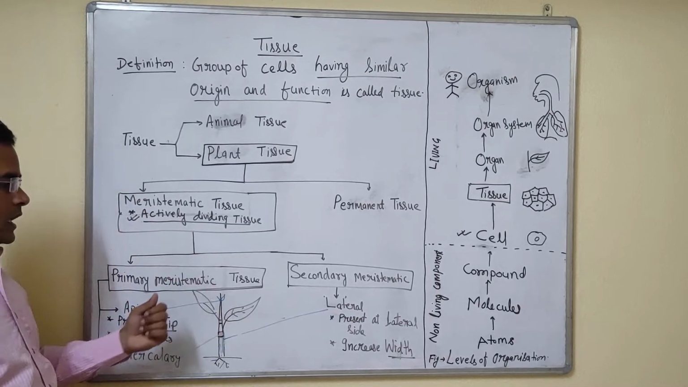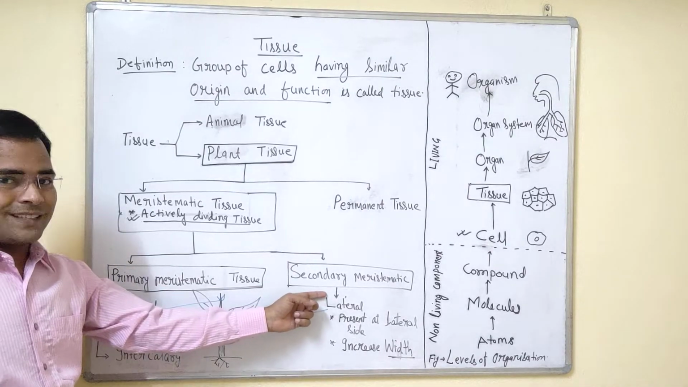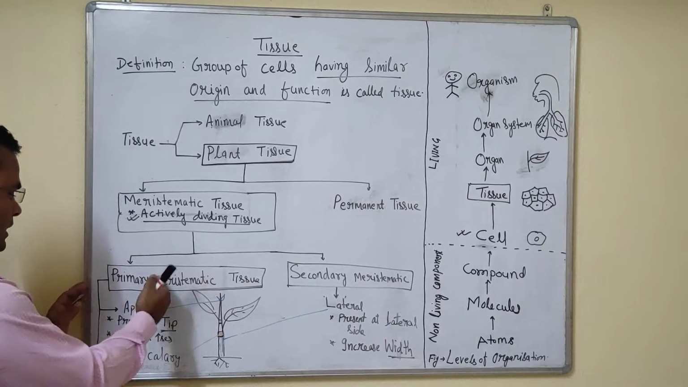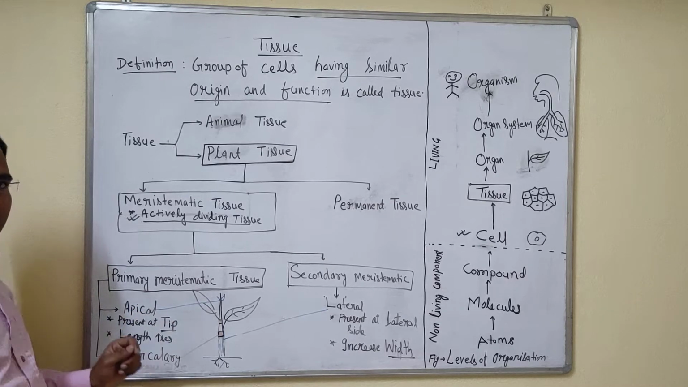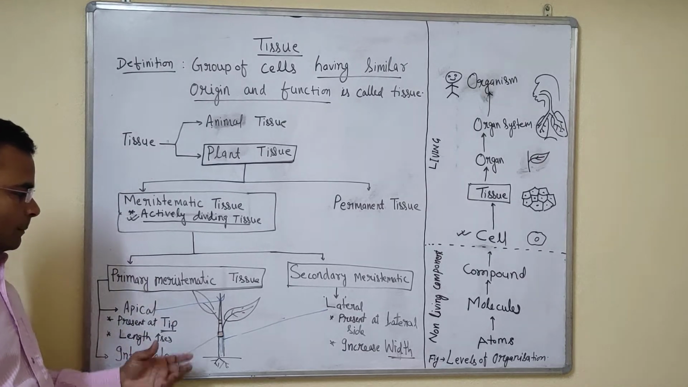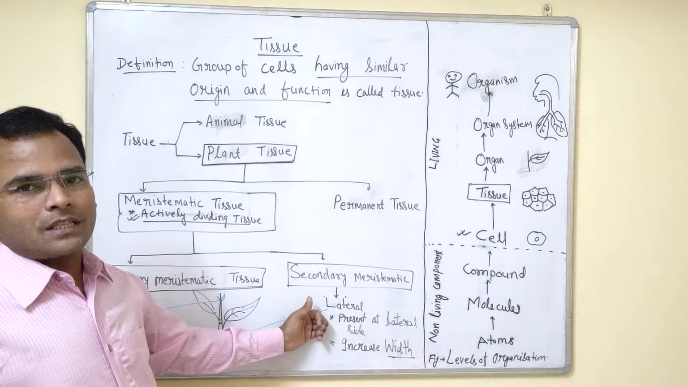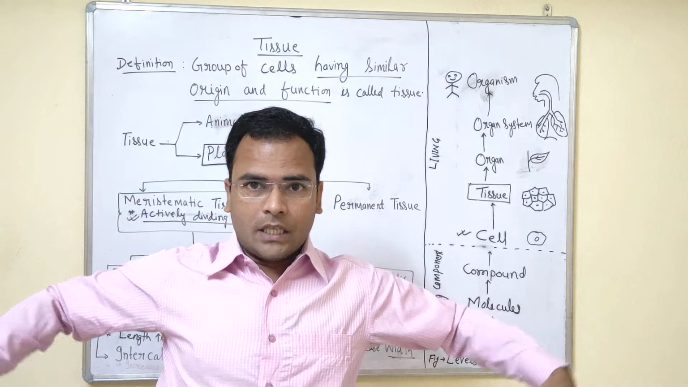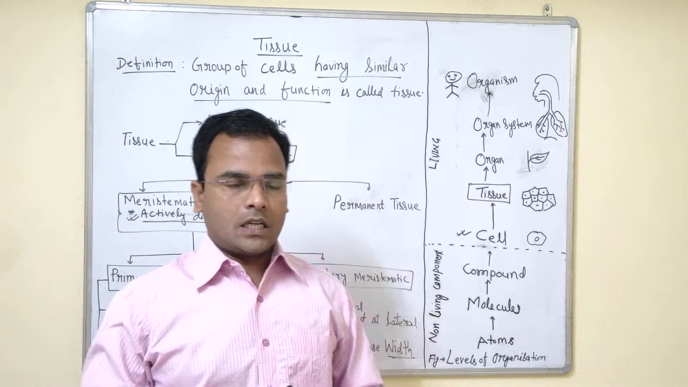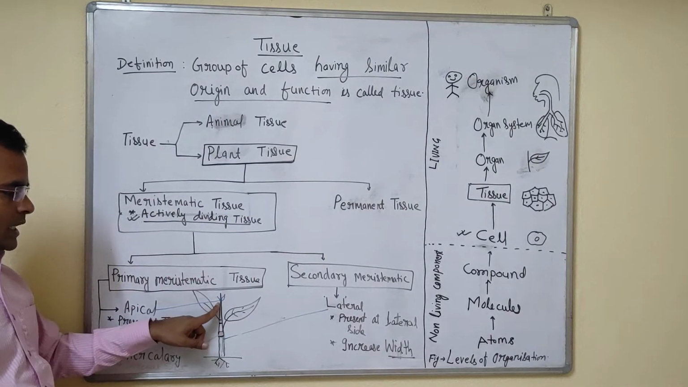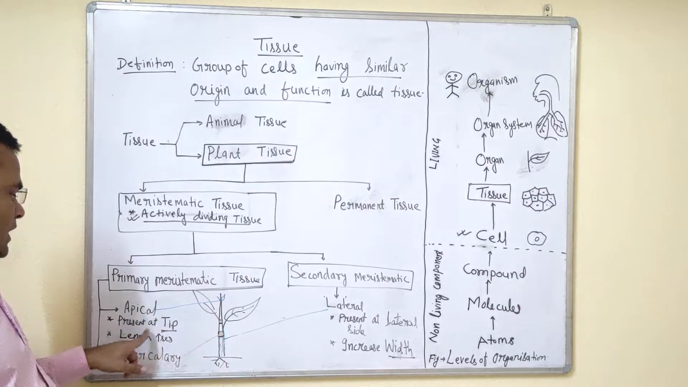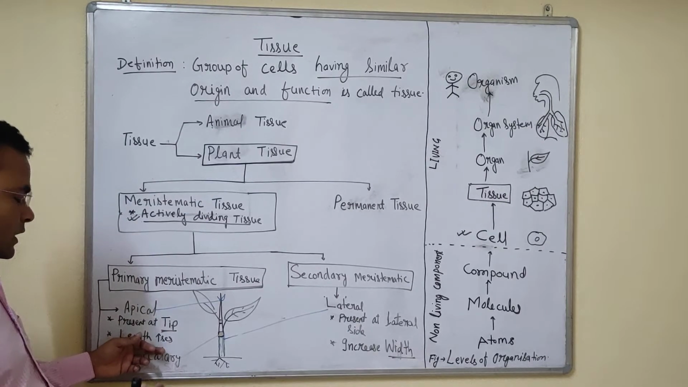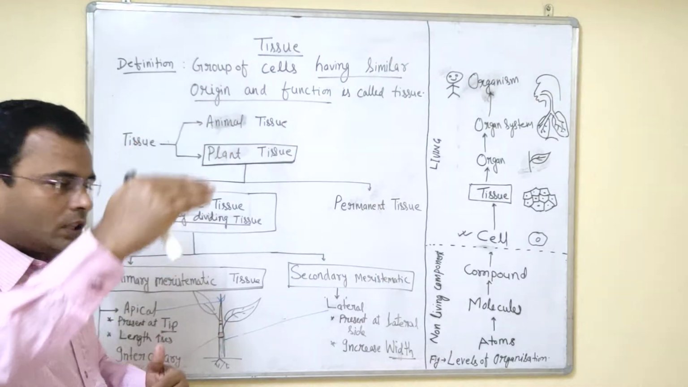It is again classified into primary meristematic tissue and secondary. Primary means those responsible for primary growth, like the apical meristem and intercalary meristem. The secondary one is the lateral meristem, where the width will increase, or the overall dimension will increase. The apical meristem is present at the tip of the plants and is highly active. It is responsible for growth and helps in increasing the length of the plant.